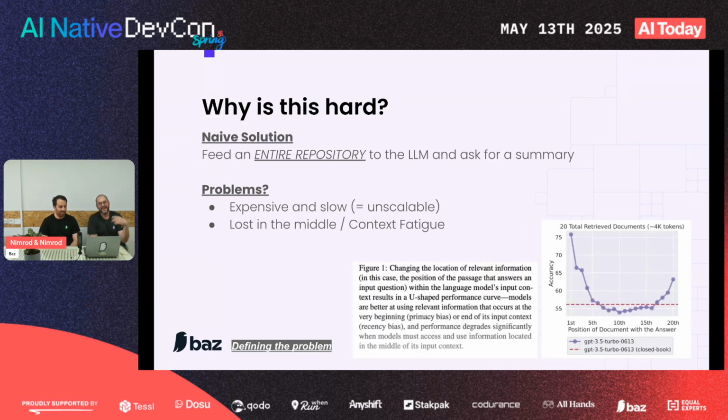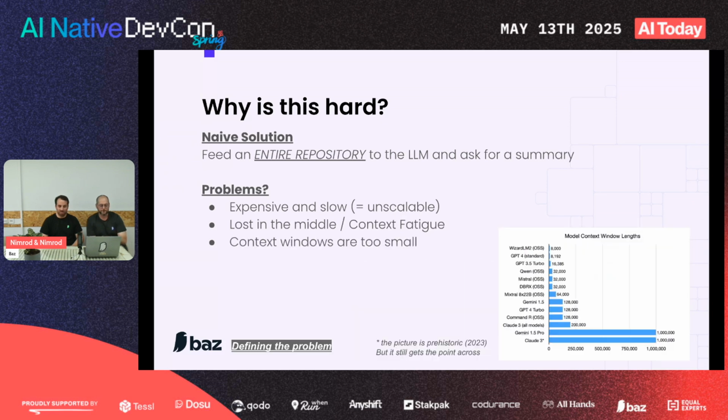Moving on. A lot of research has been done around what we call the lost in the middle problem, or context fatigue. Research shows that the longer the prompt gets, LLMs can start to forget, get confused, ignore part of the instructions, and so forth. You can look at the graph that really shows this clearly. I don't think there are many more efficient ways to make your prompt way too long than just feeding it excessive amounts of code. So might not be the best solution there.